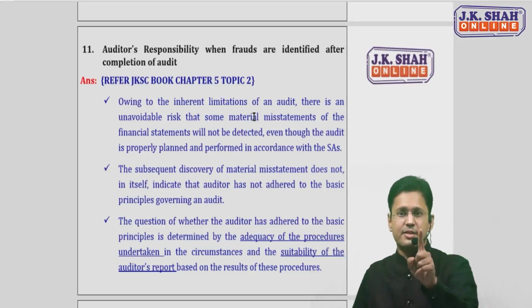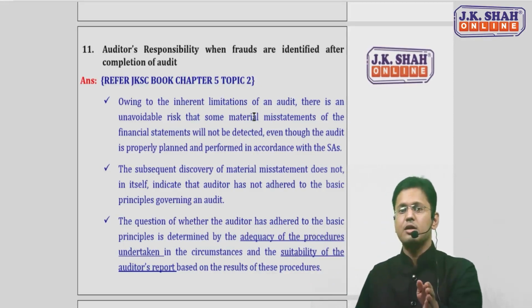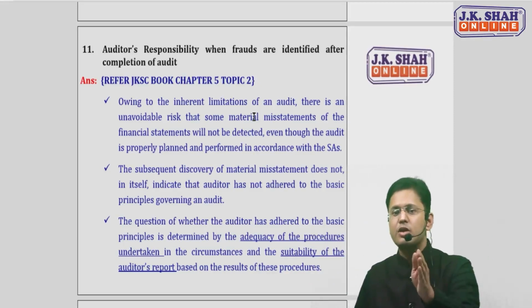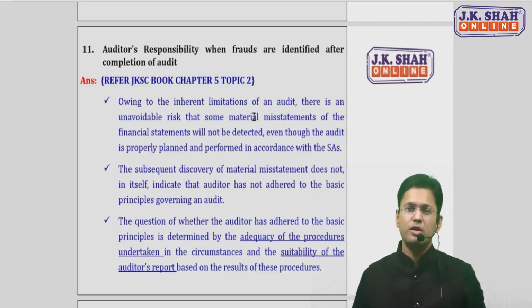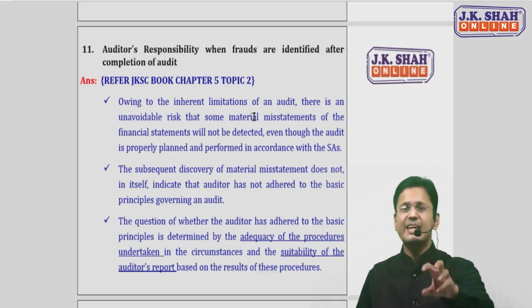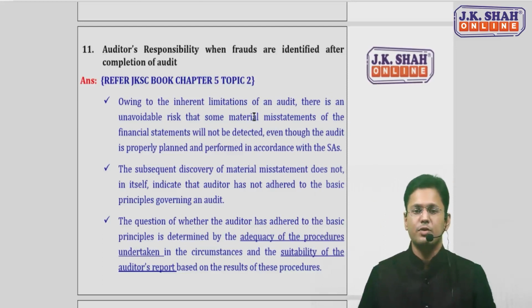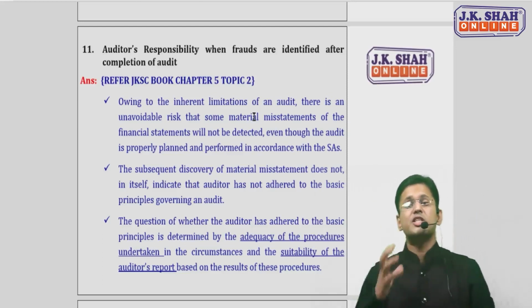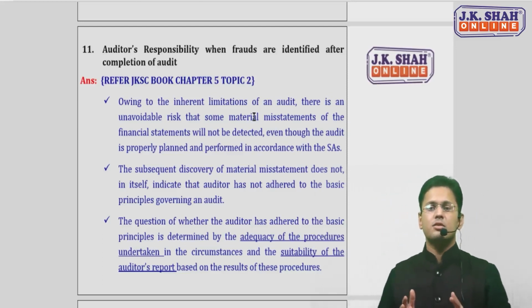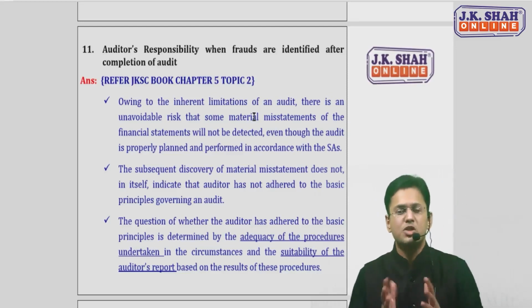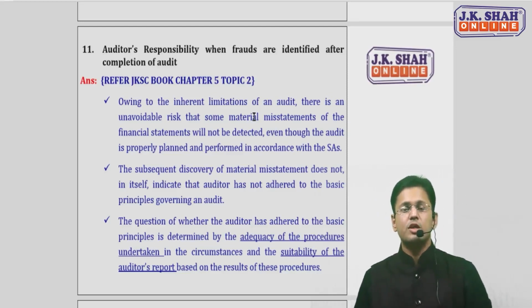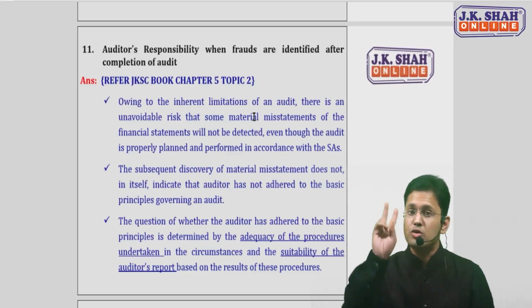In case there is a discovery of material misstatement due to fraud after the audit has been done, can someone blame the auditor that you have not followed the basic principles of audit? Can someone directly blame him? No, sir. Directly, you cannot blame the auditor that he has not performed according to the basic principles, and that is why this fraud has arisen. Now the question arises whether the auditor has done his audit as per the basic principles, and this will be determined on two bases.